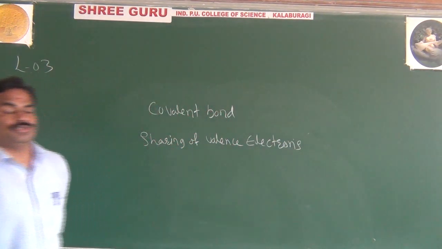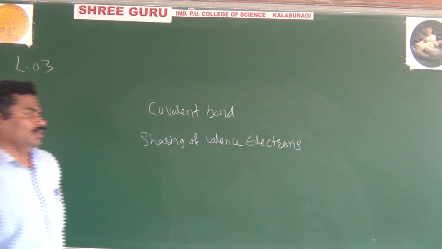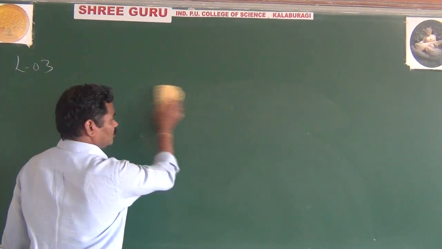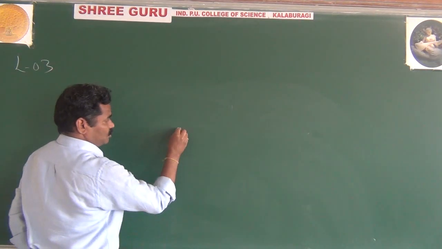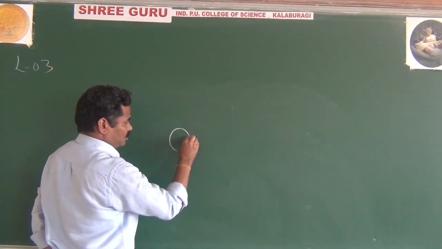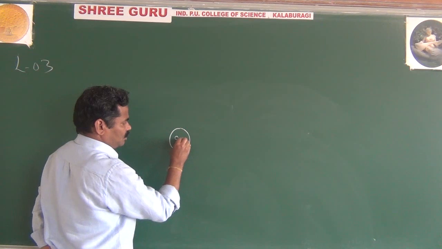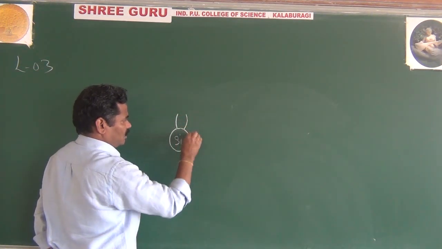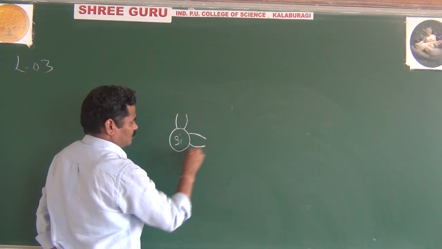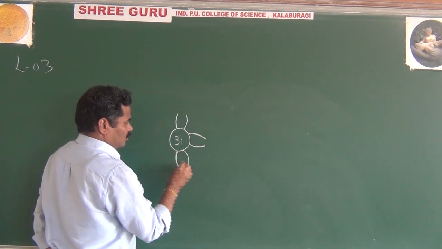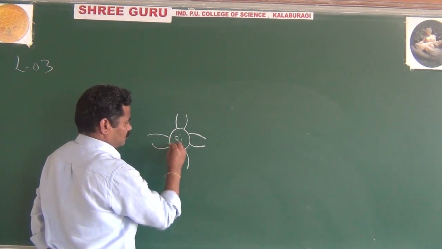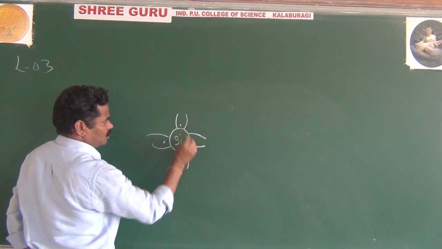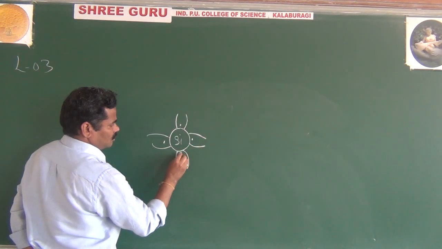From the neighboring atoms, nothing but covalent bond. I will draw the figure, then you can understand very easily about that. Look here, as we know, consider silicon or germanium. Consider the silicon, and it is having 4 valence electrons. This is one valence electron, this is another, this is another, this is another.